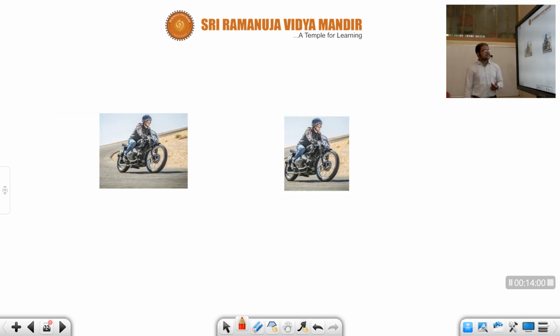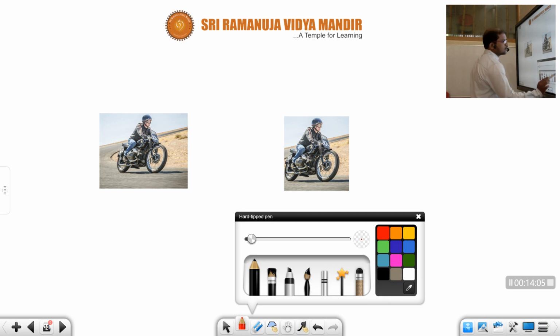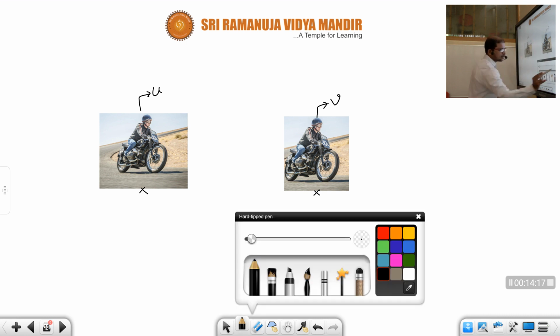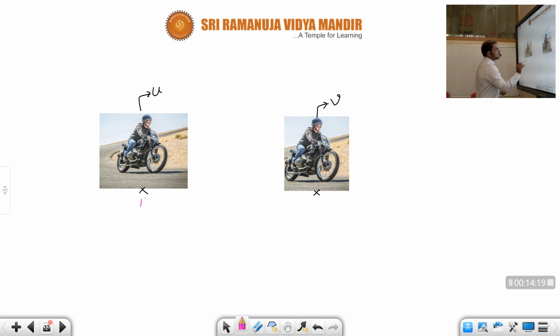See, children, now let us consider this person started from this point on this bike with some initial velocity u, and reached this point and attained a final velocity v. Okay, children. So from here to here, if you observe, he traveled some distance, yes or no?